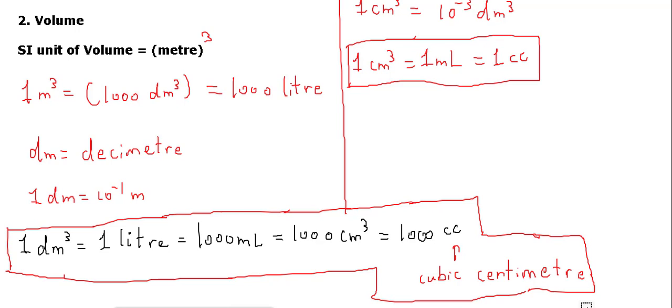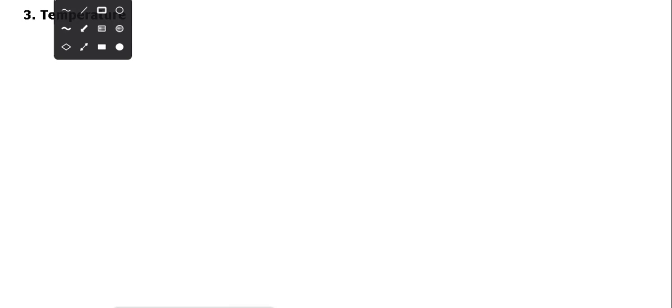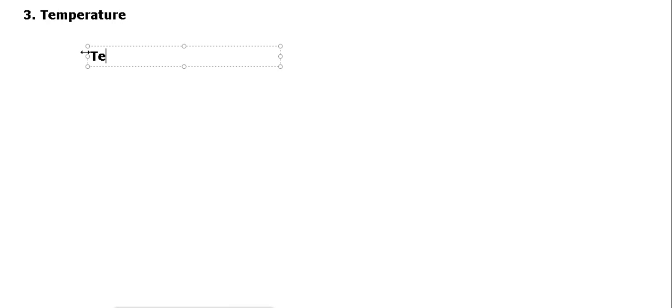Next we are going for another one. The third variable we are going to discuss is the temperature. The third variable which is important while defining the property of a gas is the temperature. The temperature decides the coldness or hotness of a given gas. Temperature has three different scales, right?